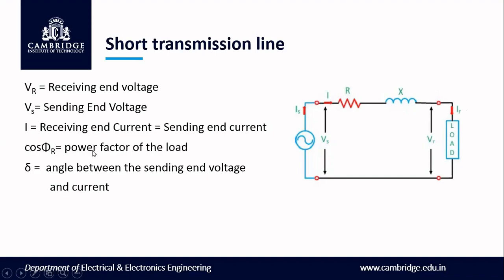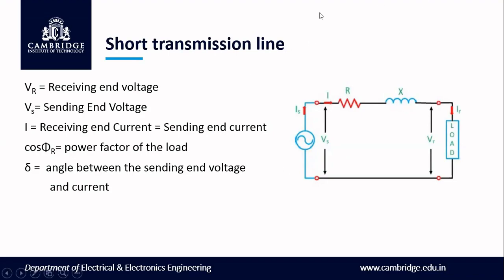Then cos phi r is the power factor of the load, that is, the angle between the receiving end voltage and the receiving end current is called the receiving end power factor, which is represented as cos phi r. Next, delta will be the angle between the sending end voltage and the receiving end voltage. There will be some angle difference. You will come to know this when we plot the vector diagram.